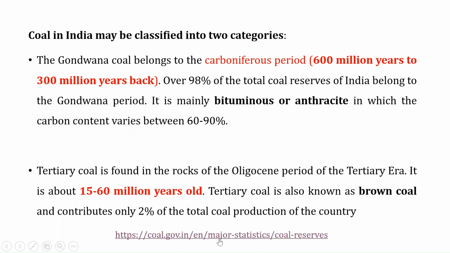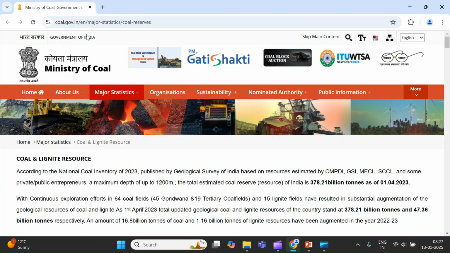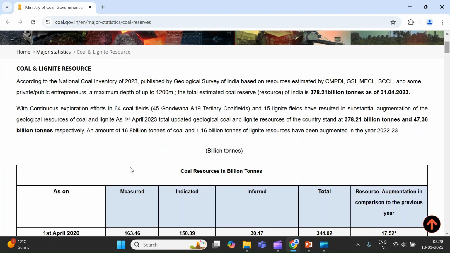The data about the Gondwana coal and the tertiary coal can be obtained from this particular website for our country. When you click on this website, you will be navigated to the Ministry of Coal, and here we have the coal and lignite resources, according to the National Coal Inventory of 2023, which is published by the Geological Survey of India based on the resources estimated by government agencies and some of the public or private entrepreneurs, up to a maximum depth of 1200 meters. The total estimated coal reserve of India is 378.21 billion tons as of 1st April 2023. You can visit this website if you have interest in this subject.